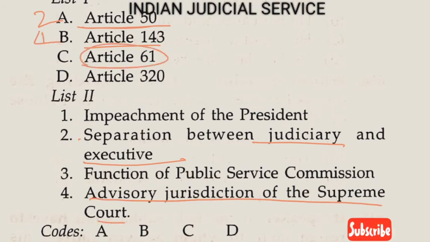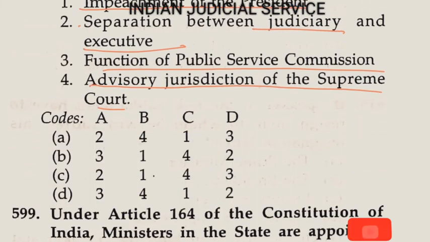Article 61, a very famous article, is the process of impeachment of the president, so here 1. Now the last one, Article 320, is the function of the Public Service Commission, so here 3. So 2413. The answer is option A.